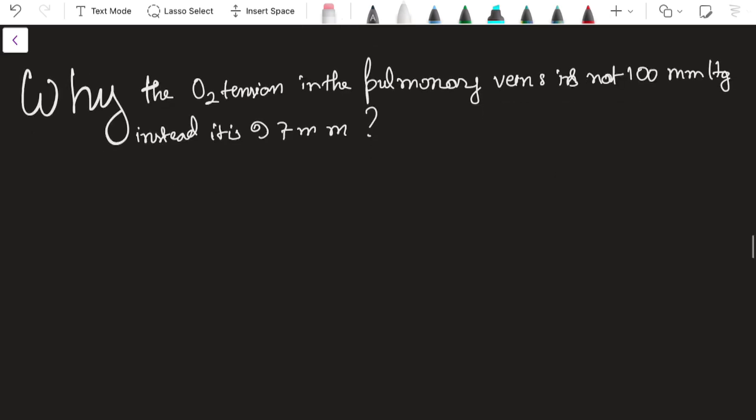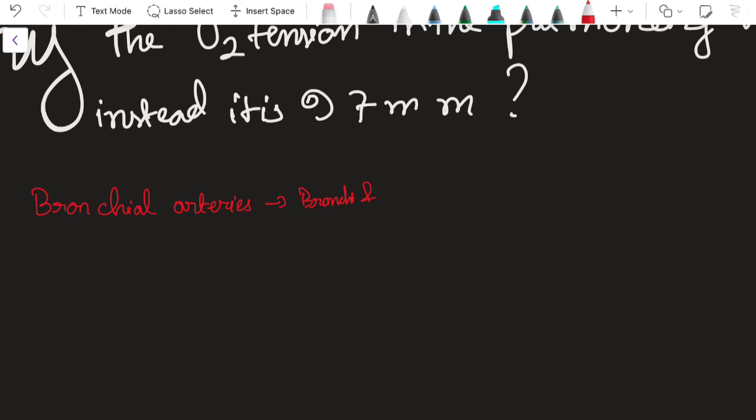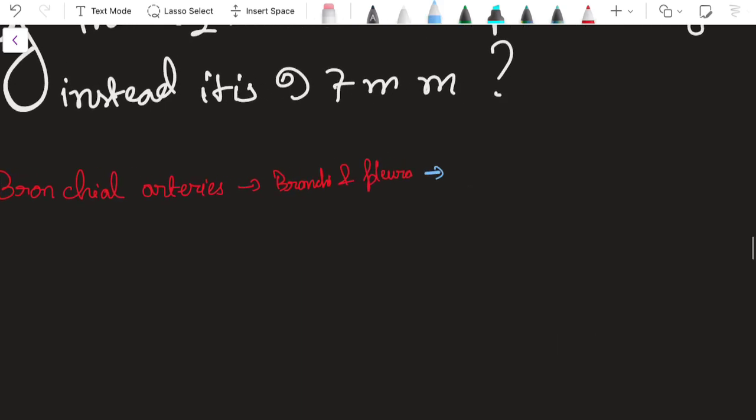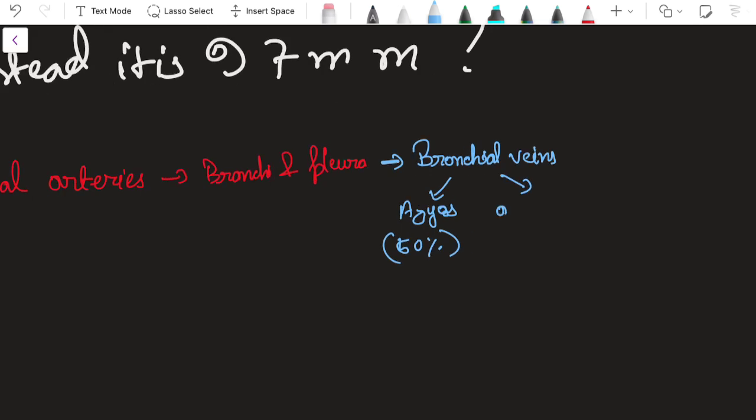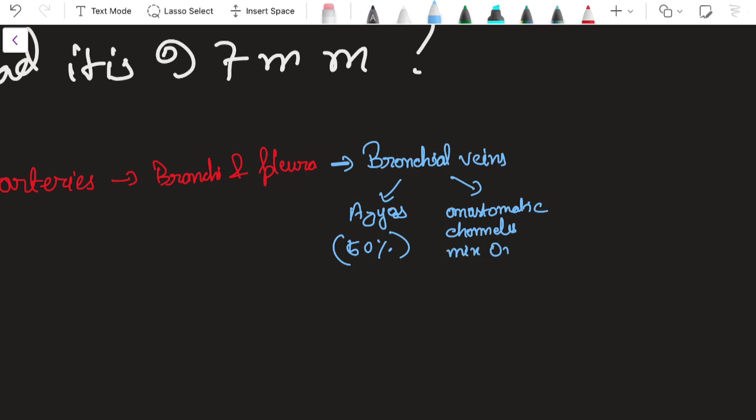Apart from the pulmonary circulation, there is another circulation: the lungs also receive oxygenated arterial blood from the bronchial arteries. This will supply the bronchi and the pleura, and they are drained by bronchial veins. These bronchial veins also have to drain into the heart. 50% drains into the azygos vein, and the rest 50% drains into the anastomotic channel and mixes with the oxygenated blood in the pulmonary veins.